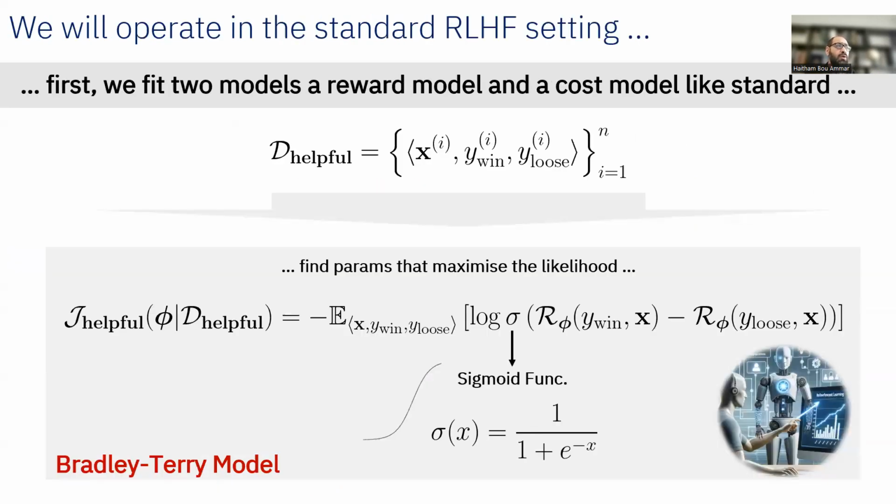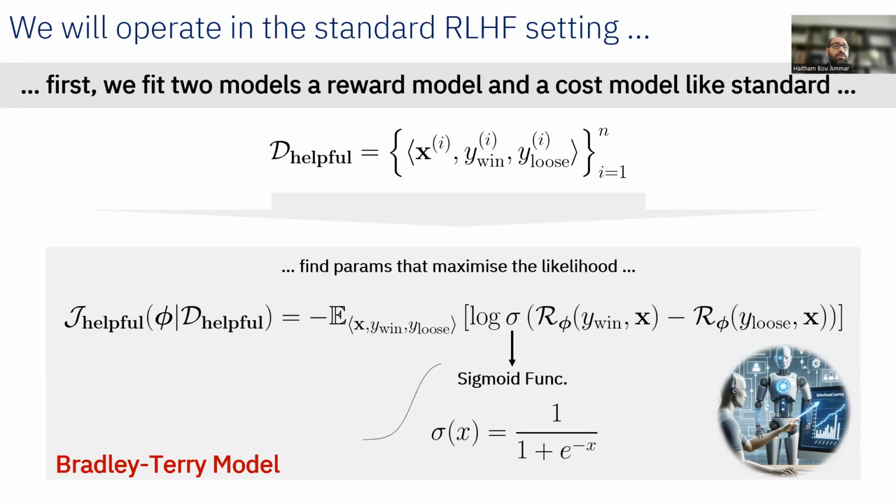So when it comes to modeling the reward model about the helpfulness, we're just going to be doing the standard RLHF framework. So we take the helpfulness data set where we have XI and the pairs of the answers, the losing and the winning answers. And now what we're going to do is find the parameters of the reward model that will maximize the likelihood.